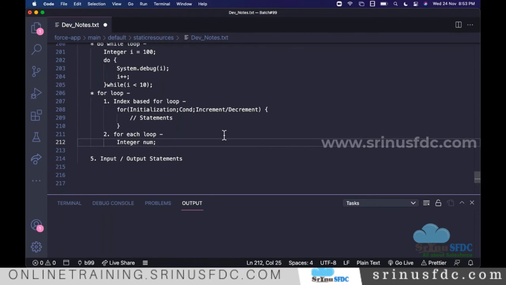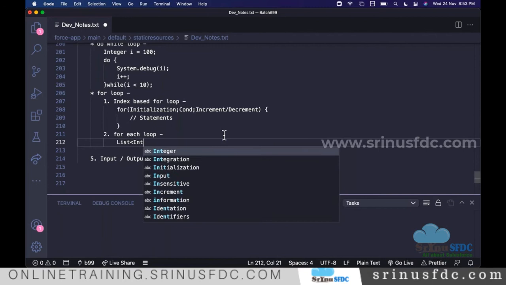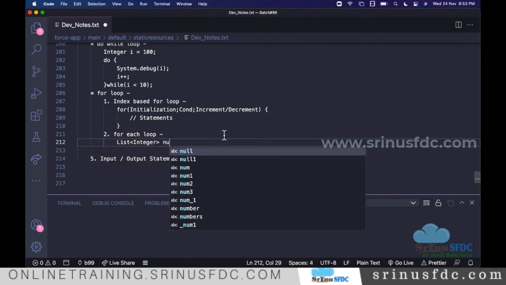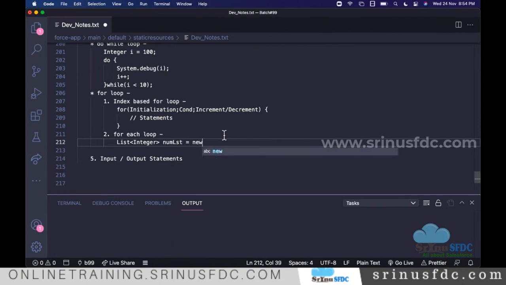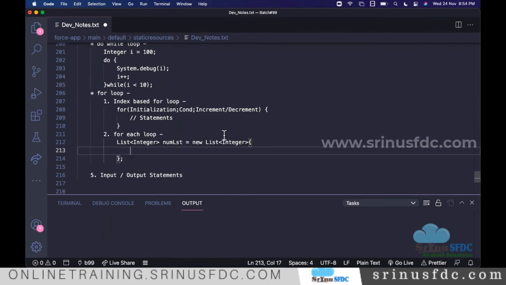So there is a topic called collections. There are different types of collections: list, set, map. When we deal with that, you'll get to know more about it. For now, I'm taking some freedom to define and show you, but you don't need to bother about this syntax. I want to hold multiple numbers and I'm just defining a list for now. No need to worry about the syntax, whatever I'm writing. Just assume that we have a collection with some numbers.